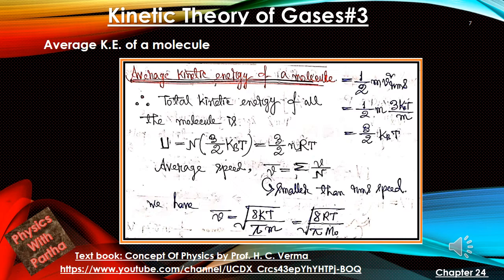Now let us derive the average speed of one molecule, V bar. Average speed, which is smaller than RMS speed, is summation over V upon n. We have V bar equal to under root 8 kT over pi m. We skip the derivation of this expression, but we just tell that the average speed of molecules of a gas mixture is V bar, which is under root 8 RT over pi m naught. For the detailed derivation you can go through our textbook and other reference books, but that is not needed. I think the formula is okay at this level.